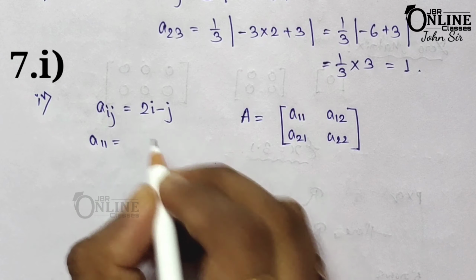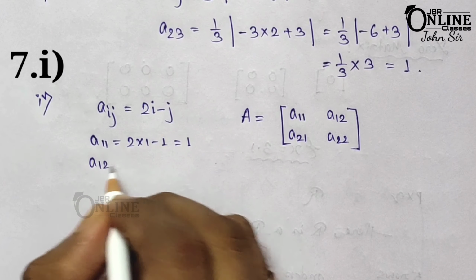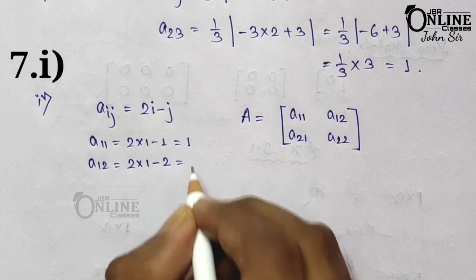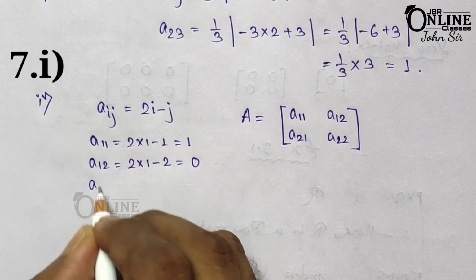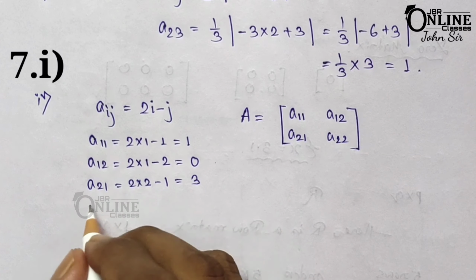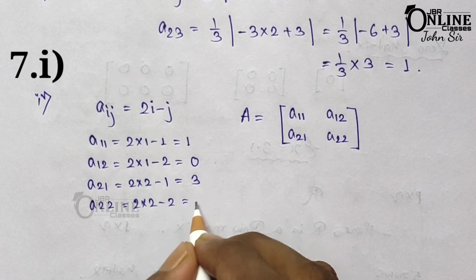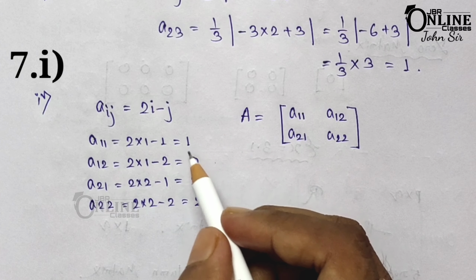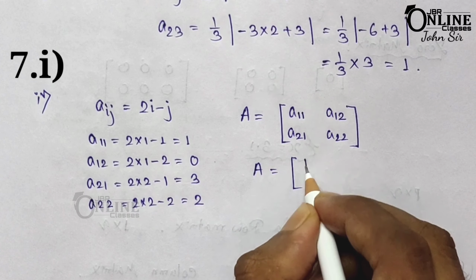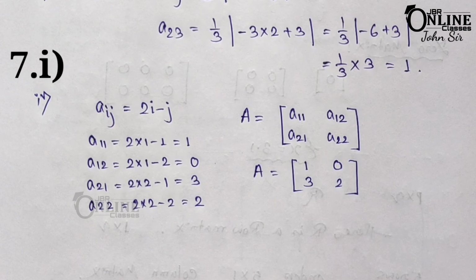So first one A11, that means 2 into 1 minus 1, so it becomes 1. Next A12, so here 2 into 1 minus 2, that equals 0. Next A21, that means 2 into 2 minus 1, so it's 3. And the last one A22, that equals 2 into 2 minus 2, that equals 2. So all the elements are 1, 0, 3, 2. Clear? So here the matrix will be 1 0 3 2 is your answer.